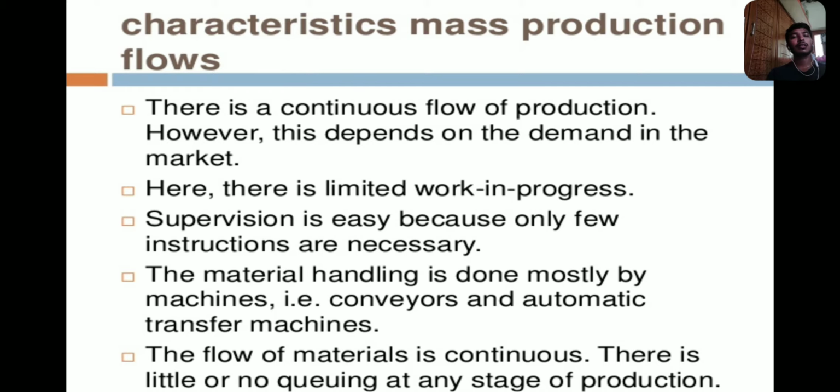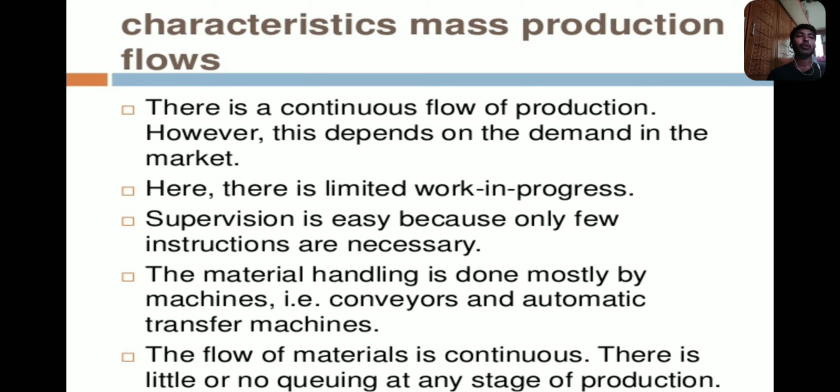So the characteristic of mass production flows is a continuous flow of production. Mass production is a continuous flow of production, it should not stop anywhere. Those are all not taking, there is a continuous flow of production. However, this depends on the demand in the market. So we are taking the demand of that market.